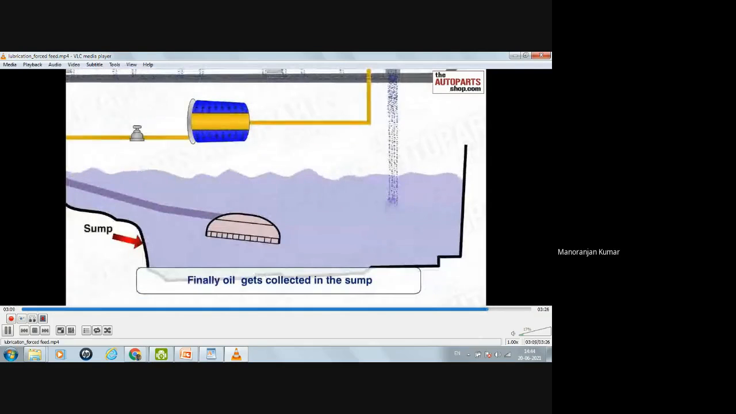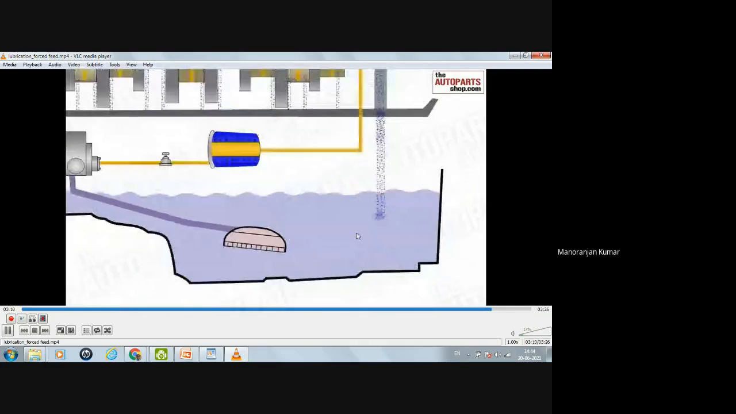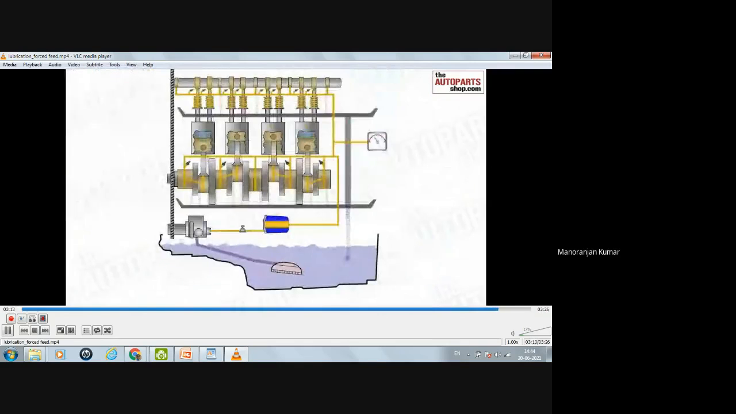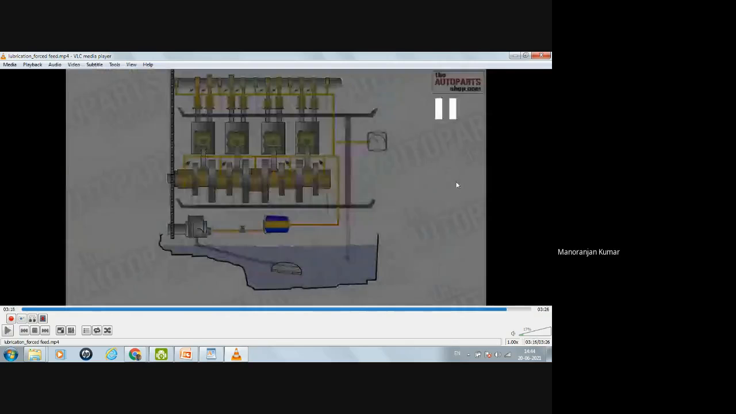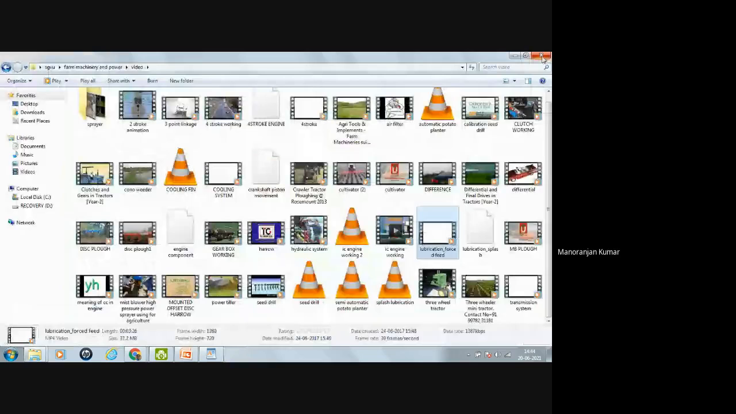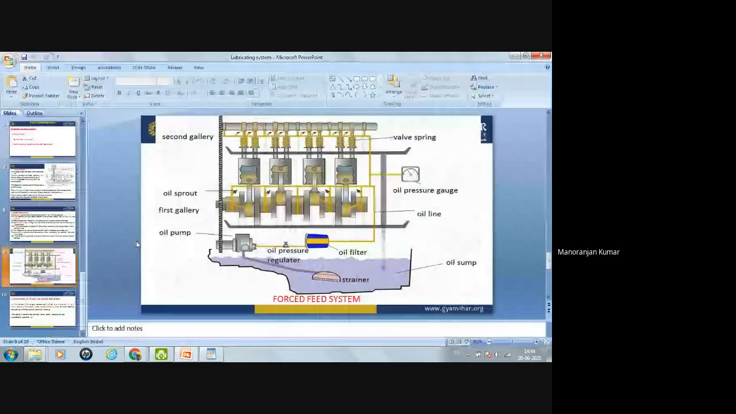Finally, the oil gets collected in the sump. So this is the lubricating system through the force feed. Here you've seen some pump is there which forces the oil through some pressure into the oil gallery.